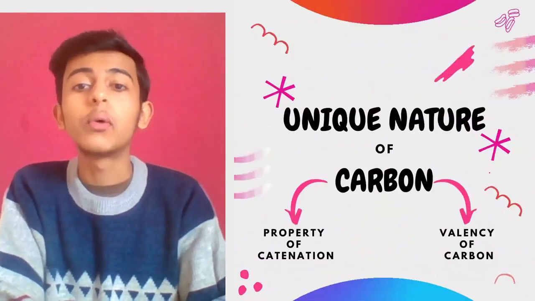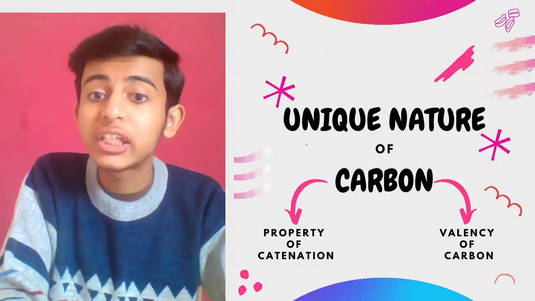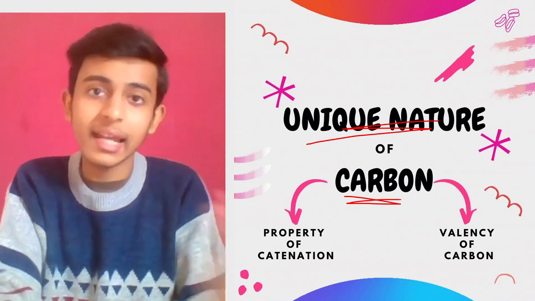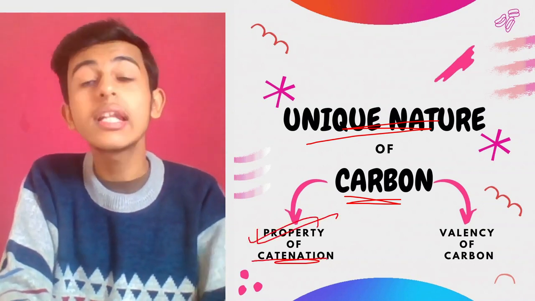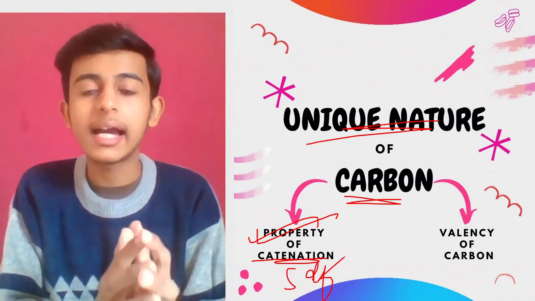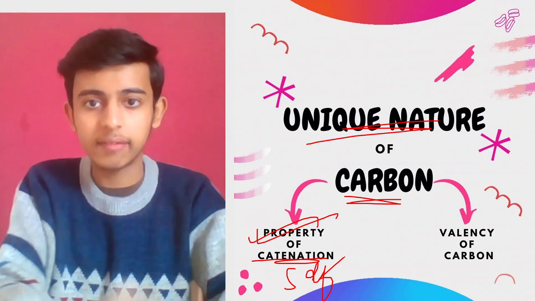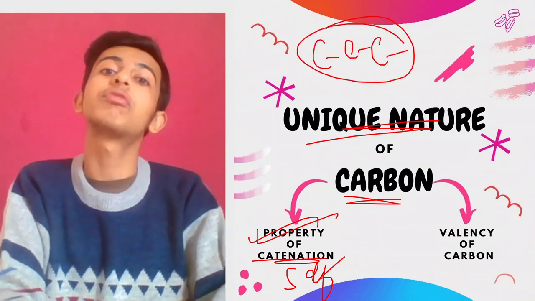Now, the unique nature of carbon. Carbon has something unique, something peculiar about it, which no other element has. So what is that, guys? Number one is the property of catenation. Catenation means self-linking property. Carbon forms bonds with itself. Like you can say, carbon reacts with itself to form a bond.